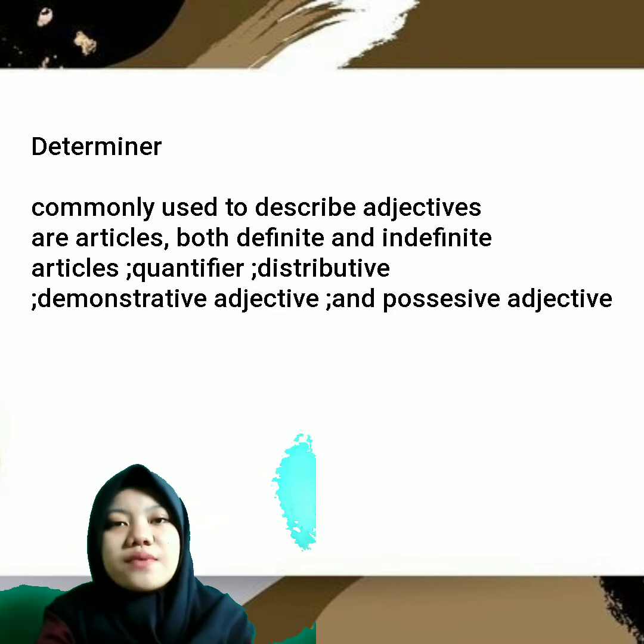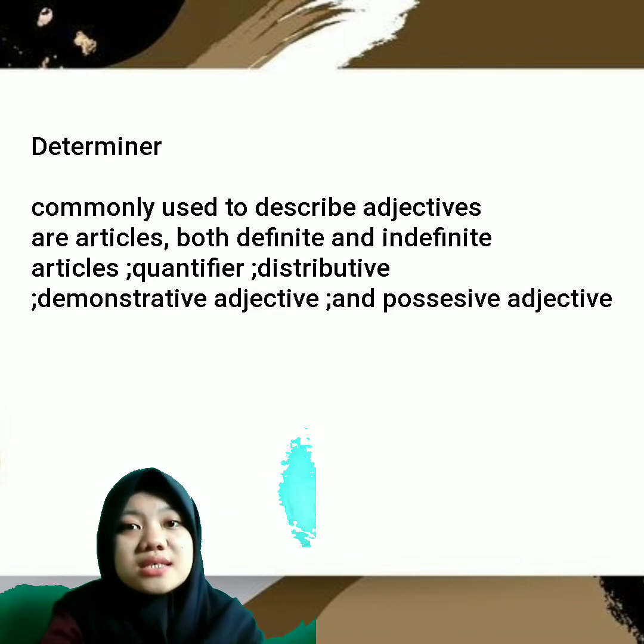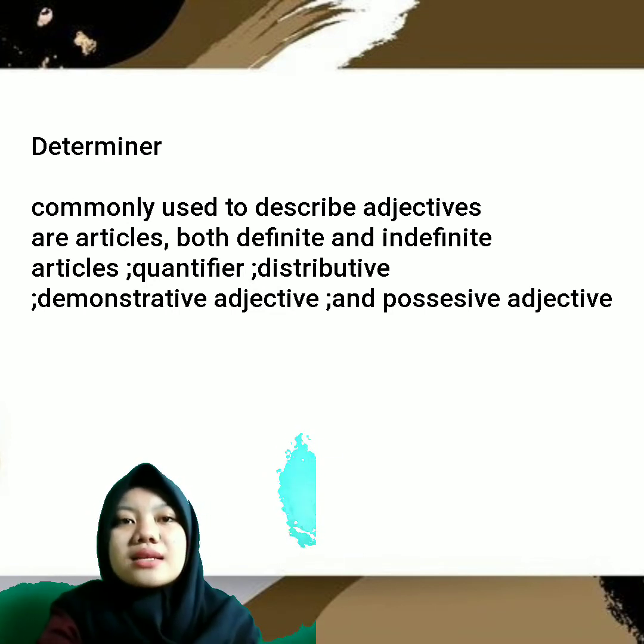Demonstrative adjectives are this, that, these, those. Possessive adjectives are my, your, his, her. Like the examples in the table. You can look.